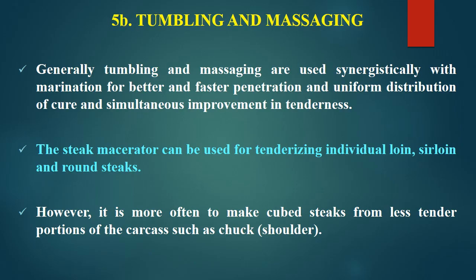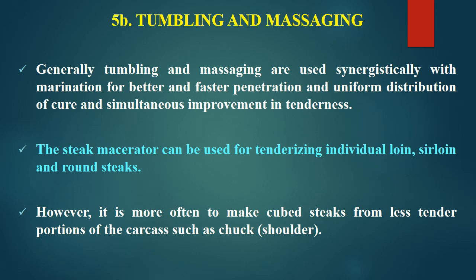Under the mechanical methods, this is another method, that is tumbling and massaging. These are two different things but generally done simultaneously, together. Generally tumbling and massaging are used synergistically with marination for better and faster penetration of the marinade and uniform distribution of cure and simultaneous improvement in tenderness.